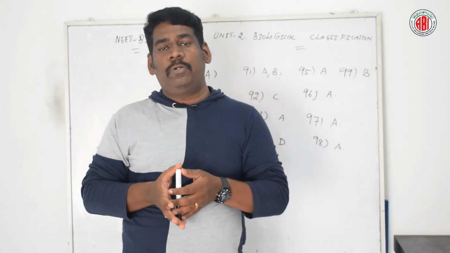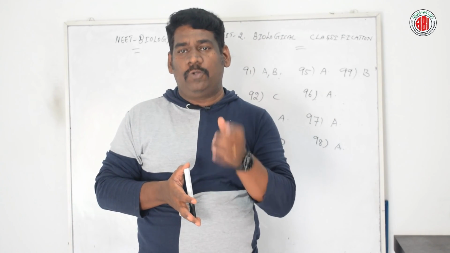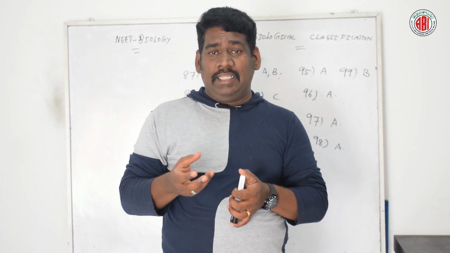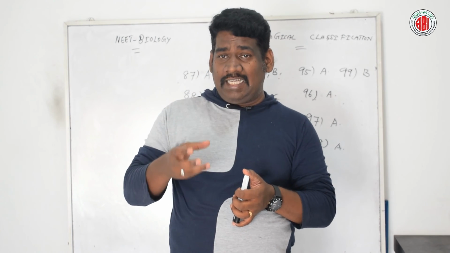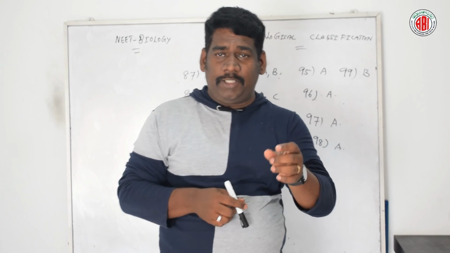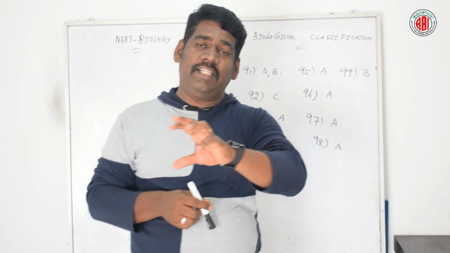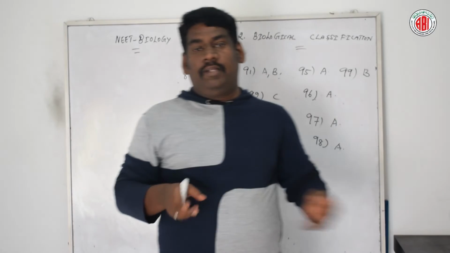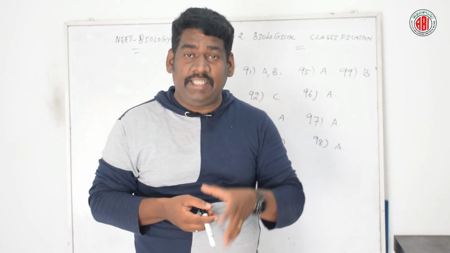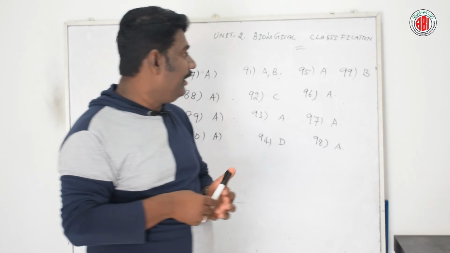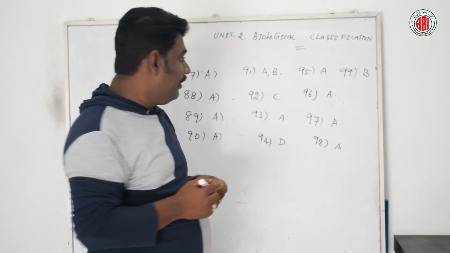Leucoplast, chloroplast, chromoplast are the different types of plastids which occur in plants and some other protista. So these particular pigments can be seen in organisms of protista, whereas the chromatophores can be seen in the bacteria. So the right answer for this question is option B. Now let us talk about question number 100.